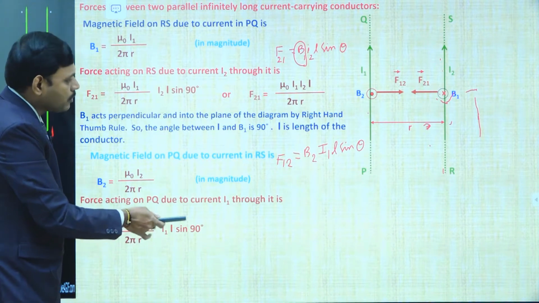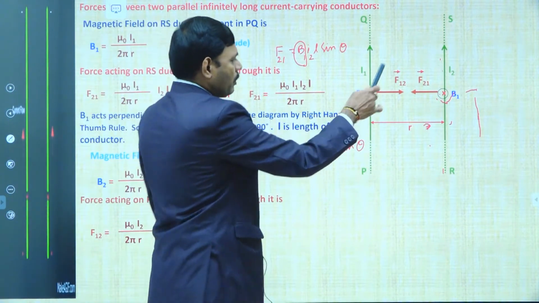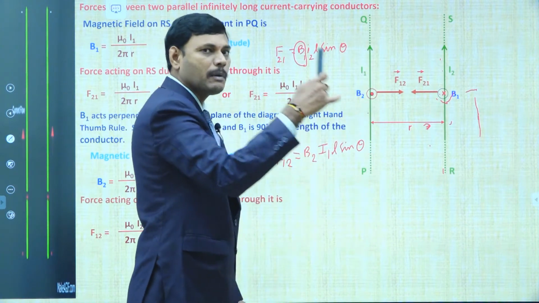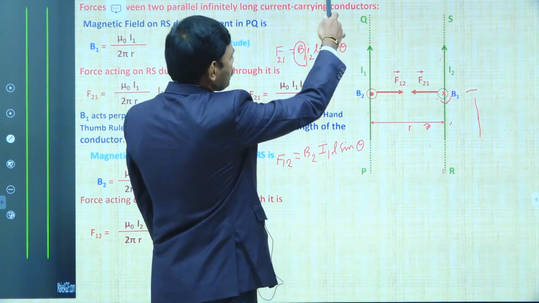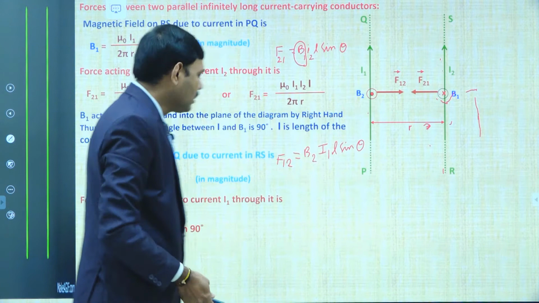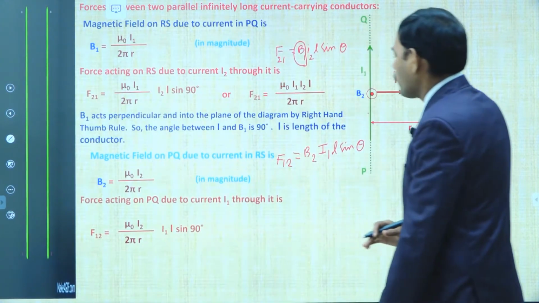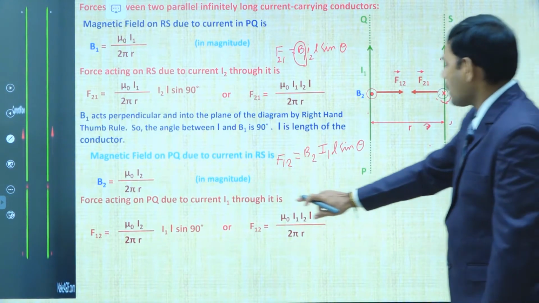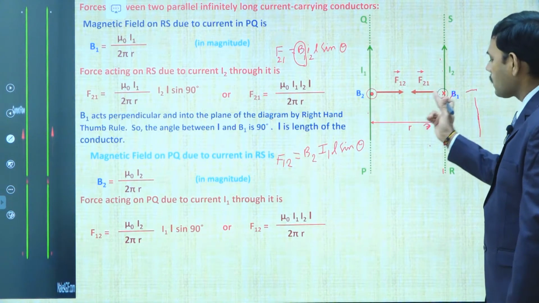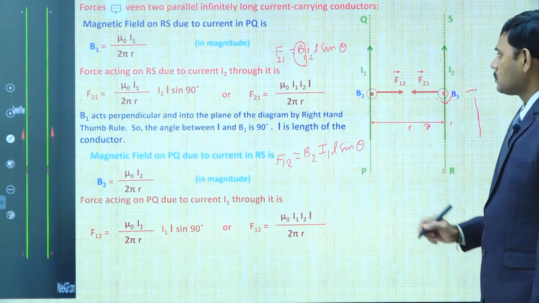Therefore, mu naught I2 by 2 pi r into I1 into L sin theta. B2 is out of the board. Theta is the angle between the B2 and I1 directions. B2 is out of the board, let it be the positive z direction. I1 is the positive y direction. The angle between the positive z direction and the positive y direction is obviously 90. That is sin 90, that is 1. Therefore, rearranging this equation, we find the force acting on the first wire by the second wire is mu naught I1 I2 L by 2 pi r. So let us observe.